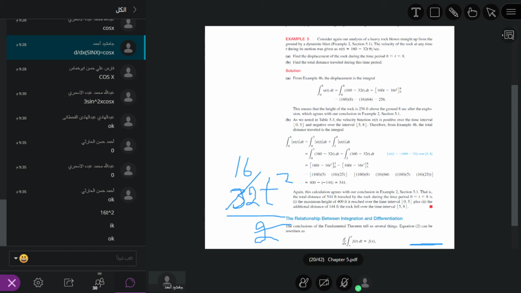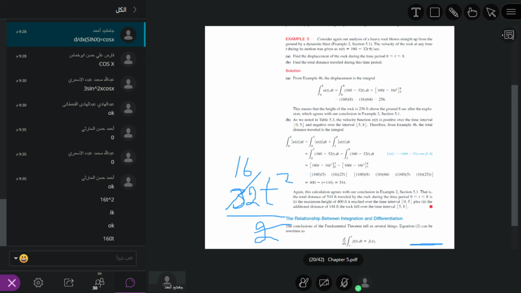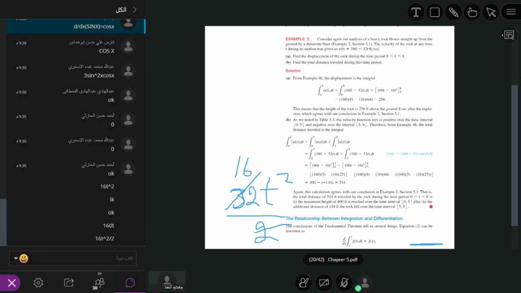Now here it is the integral from 0 to 8 of 160 minus 32 t dt. What is the antiderivative of 160? It is equal to 160 t. What is the antiderivative of 32t? It is 32 t square divided by 2, it is 32, not 16.